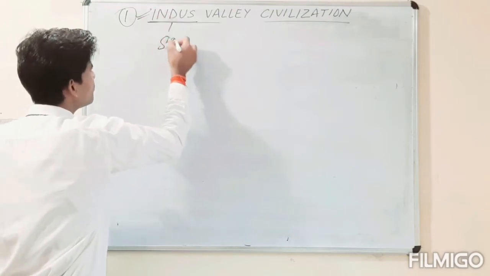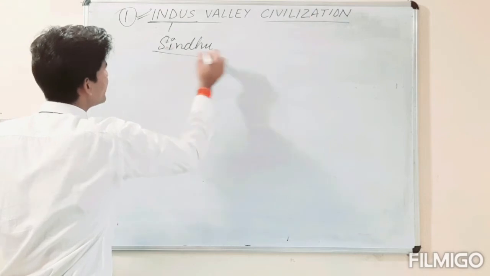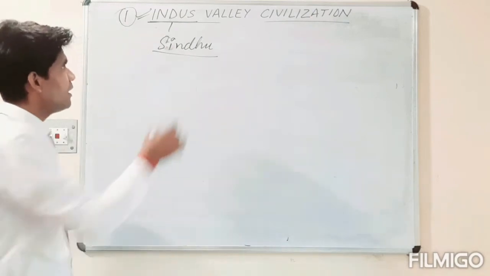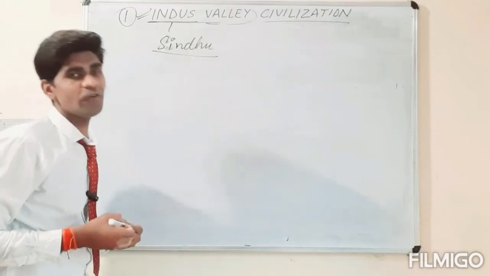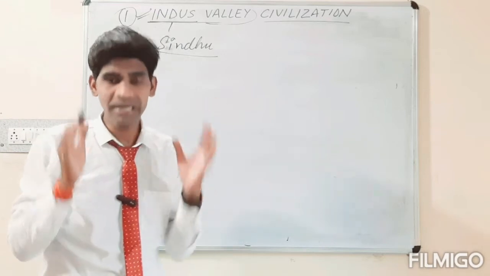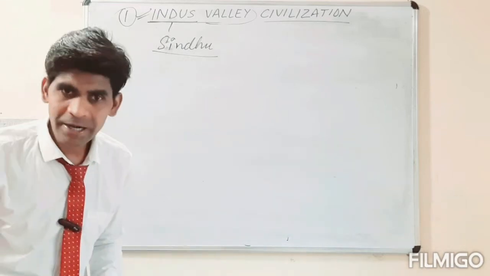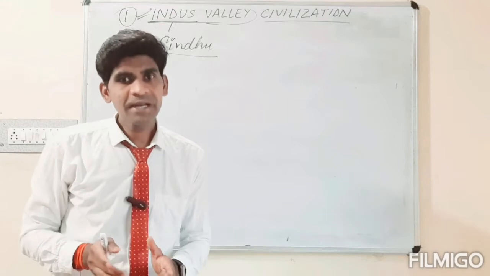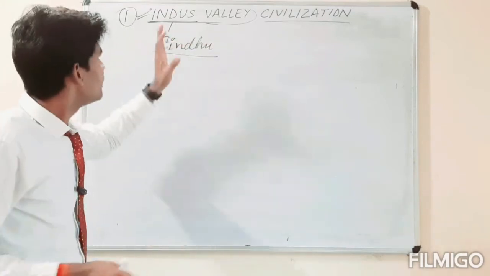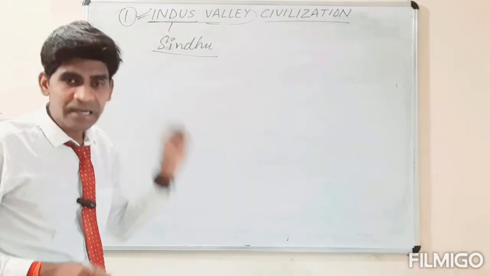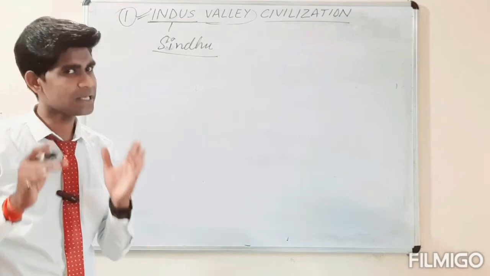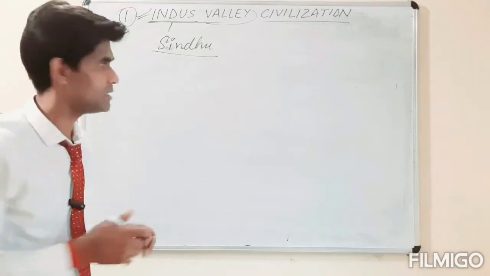In Hindi we use the name Sindhu, in English it is Indus, and valley is the bank of the river Sindhu. So a civilization which flourished between 2500 BC and 1700 BC near the bank of river Indus, river Sindhu, is known as the Indus Valley civilization.